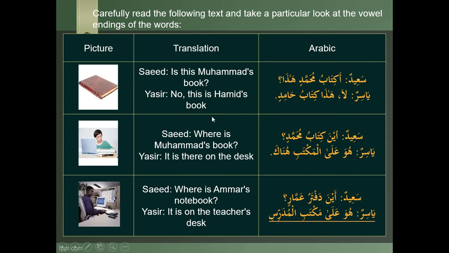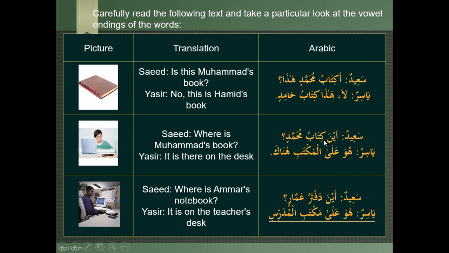Now some examples, some conversations are there. You have to pay attention to the vowel endings of the words. I'll read this and I'll translate this in English. Sa'idun: A kitabu Muhammadin hada? Is this Muhammad's book? Yasirun: La, hada kitabu Hamidin. No, this is Hamid's book. You have to pay attention to kitabu Hamidin, a kitabu Muhammadin. So these ending sounds you have to pay attention to.